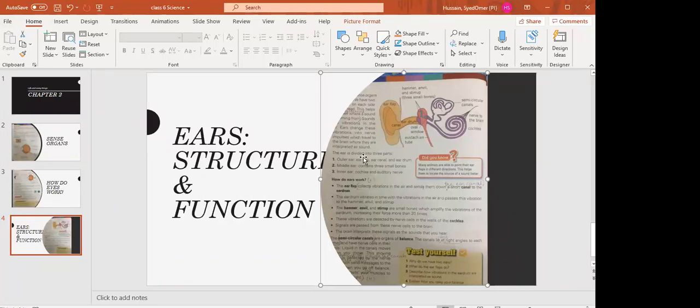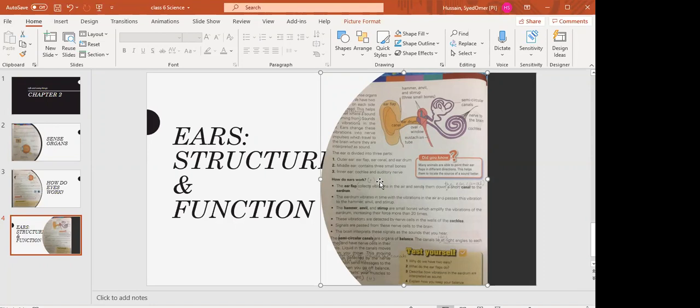Now we have studied that our ear is divided into three parts: the outer ear, middle ear, and inner ear. The outer ear has the ear flap, ear canal, and ear drum. The middle ear contains three small bones: hammer, anvil, and stirrup. And the inner ear has the cochlea and auditory nerve. We will study till here, and how ears work I will tell you in the next lecture.